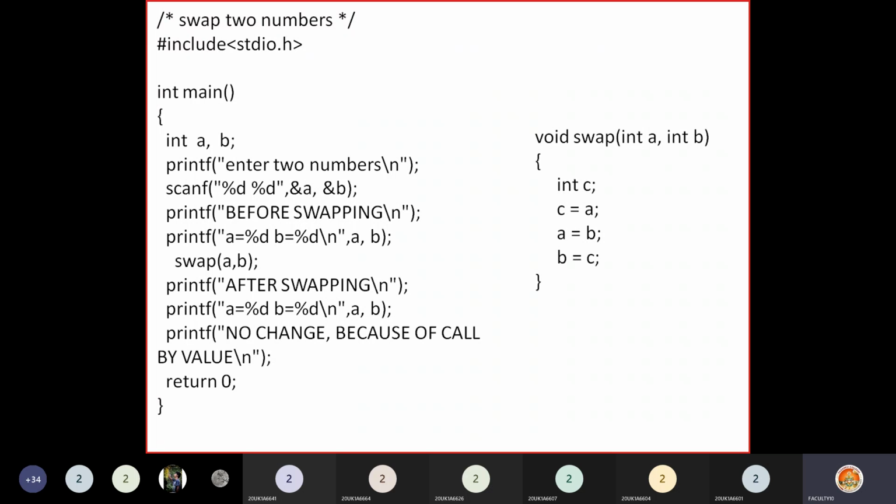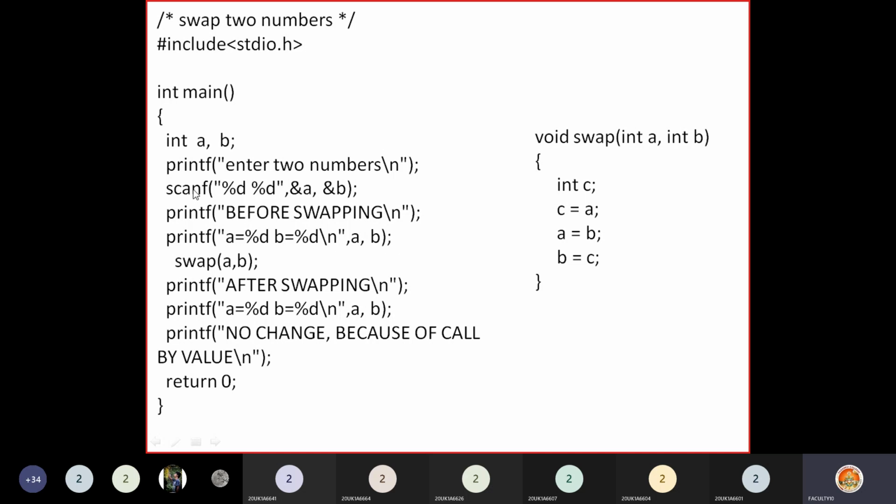First, this is my program. What I am doing is swapping two numbers here. Just see the program. I have defined a main function, and I have defined two numbers because I need to interchange them. I'm asking the user to enter two numbers. Assume he enters 10, 20. I am catching them in A and B. Before swapping, the actual values present in A and B I am printing here.